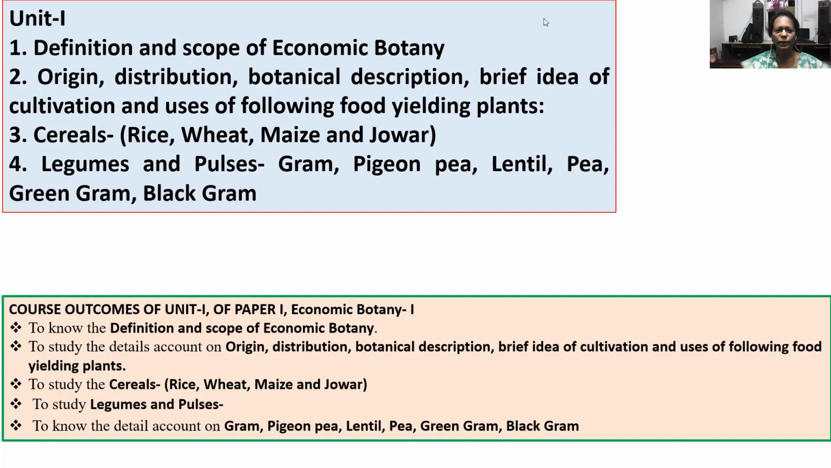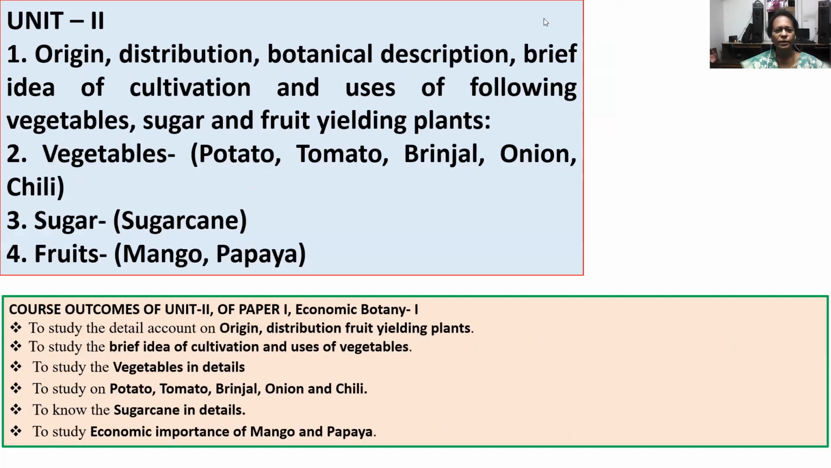Now about introduction of unit 2nd. In this, origin, distribution, botanical description, brief idea of cultivation and uses of the following vegetables, sugar and fruit yielding plants is included, in which potato, tomato, brinjal, onion and chili. In sugar, there is a study of sugarcane plant. In fruits, there is a study of mango and papaya plant.